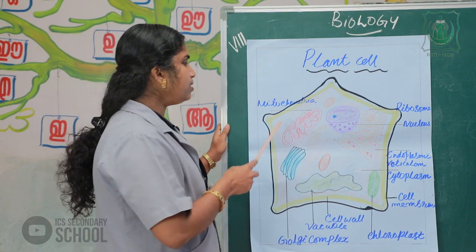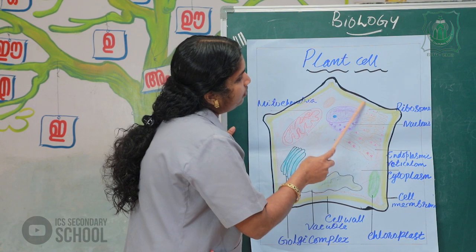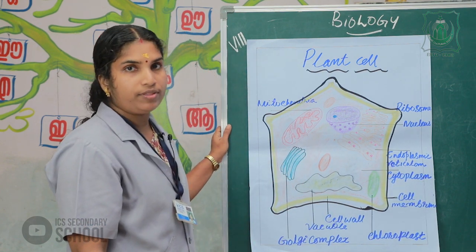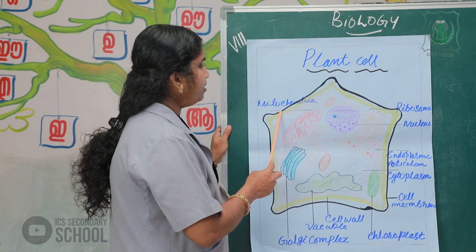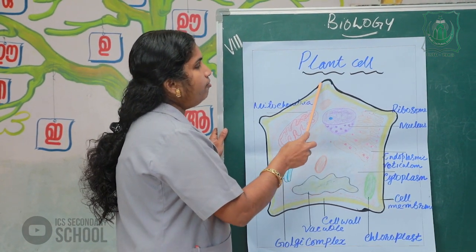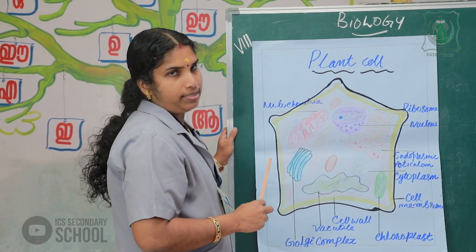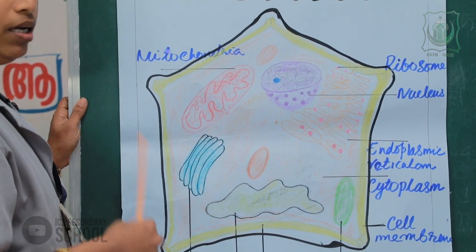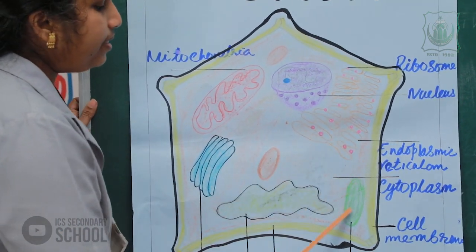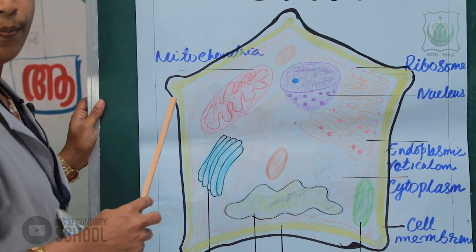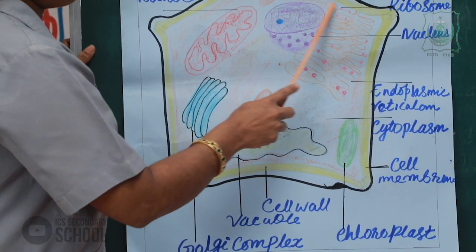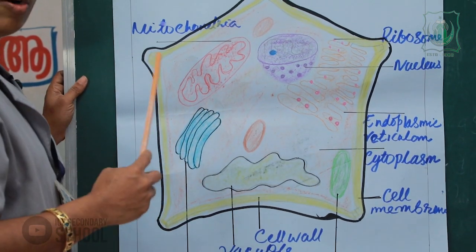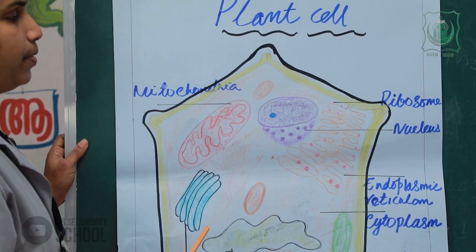Next, the yellow part is known as the cell membrane of the cell. All parts inside the cell membrane are known as protoplasm.